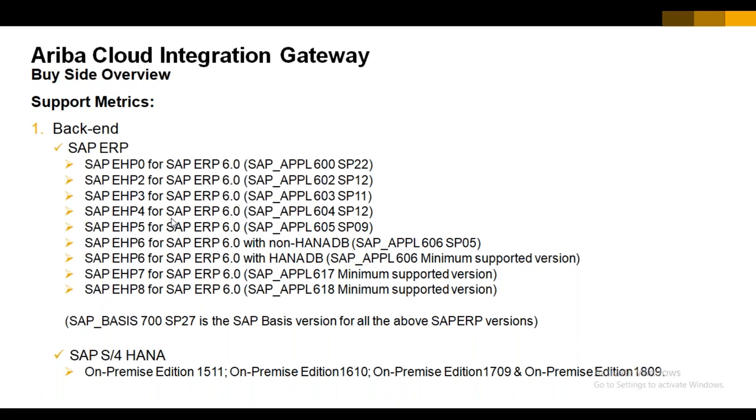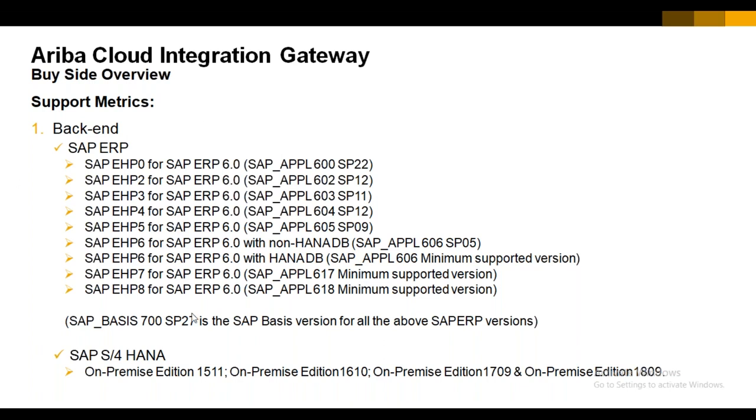Whatever version the customer has, whether 1511, 1610, 1709, 1809, 2020, whatever, SAP is supporting the CIG for all customers. Whatever version they have does not matter, so we can simply use the CIG on that HANA system.